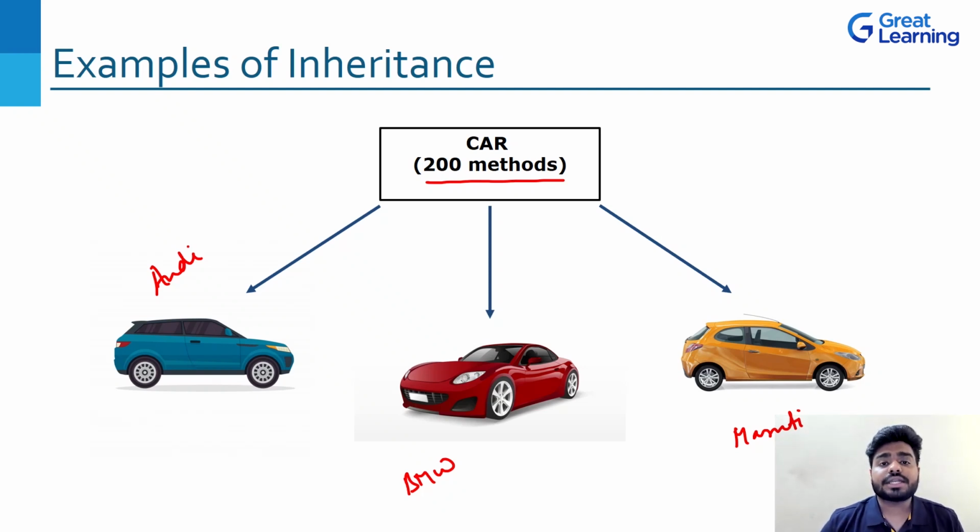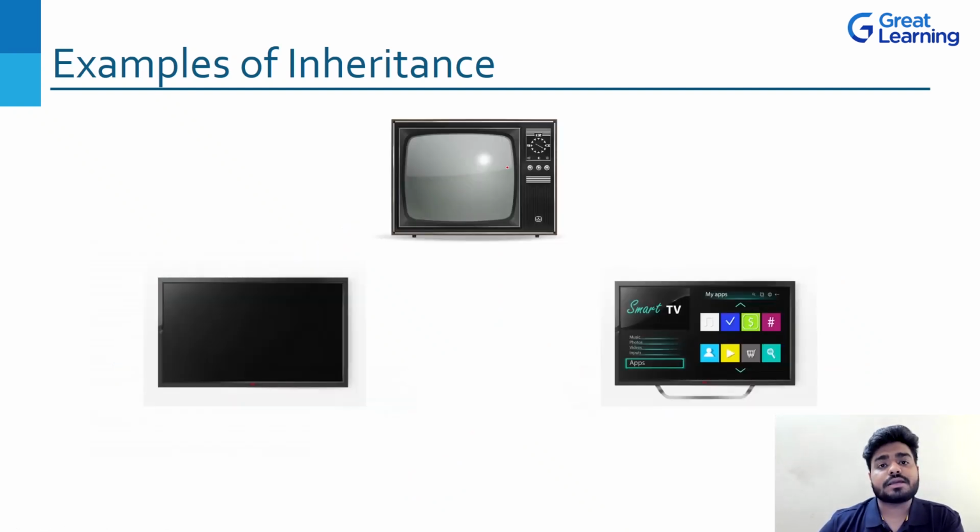Correct? So this is also an inheritance because these cars are inheriting from a basic car model. Correct? So this is also one example of inheritance. The next example is a TV.